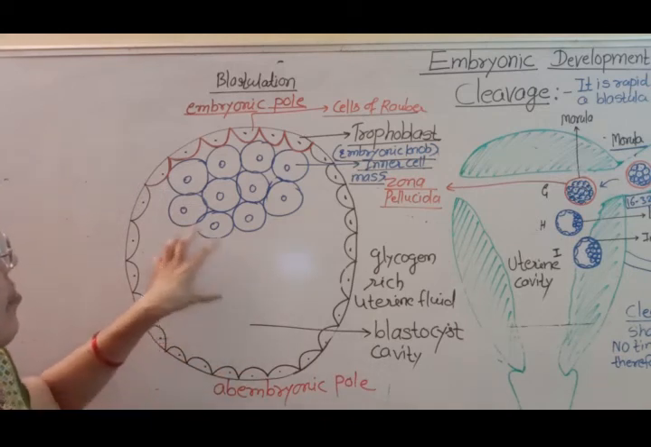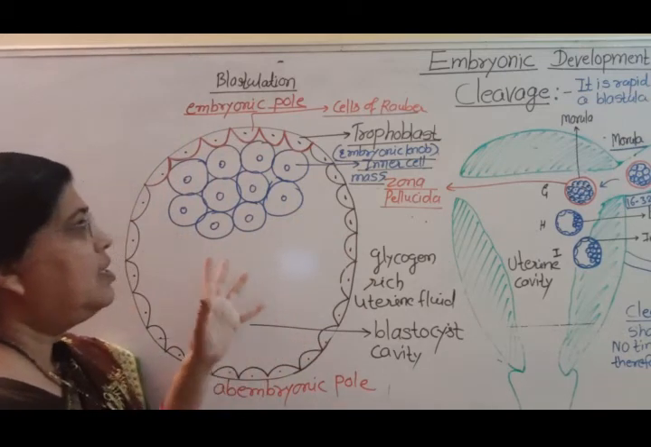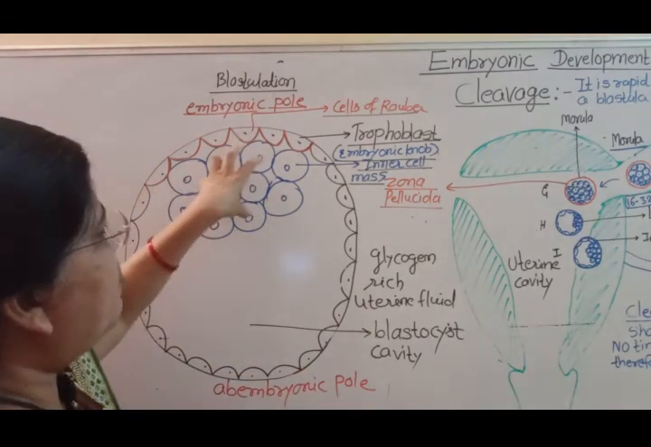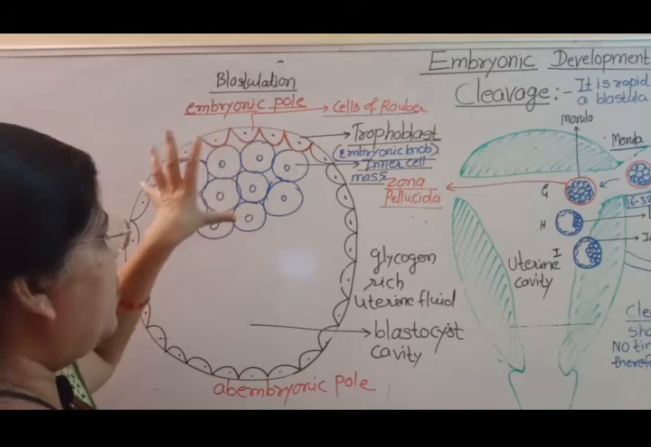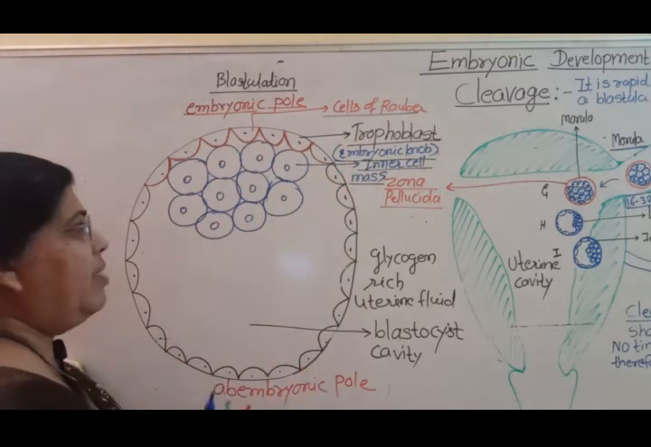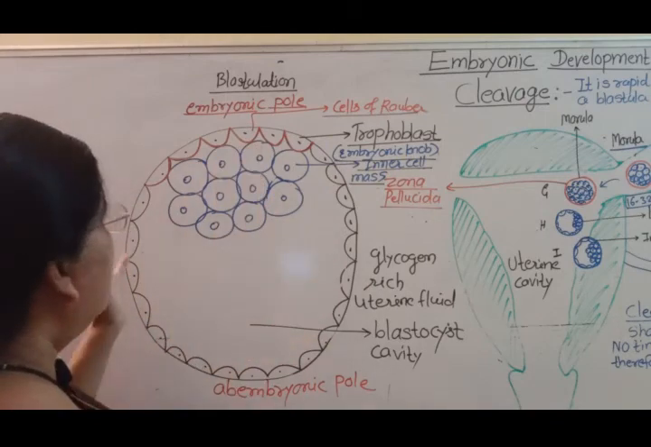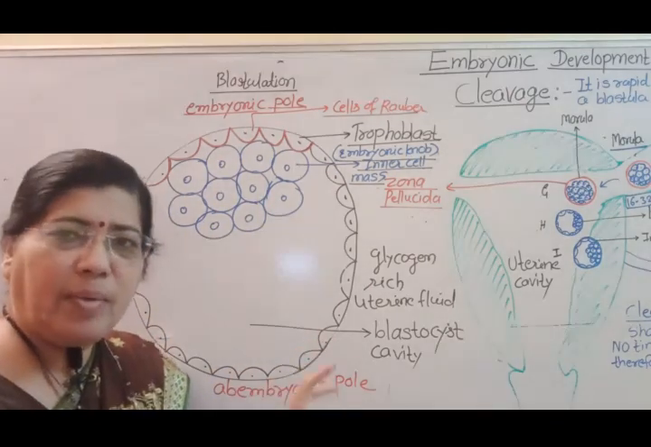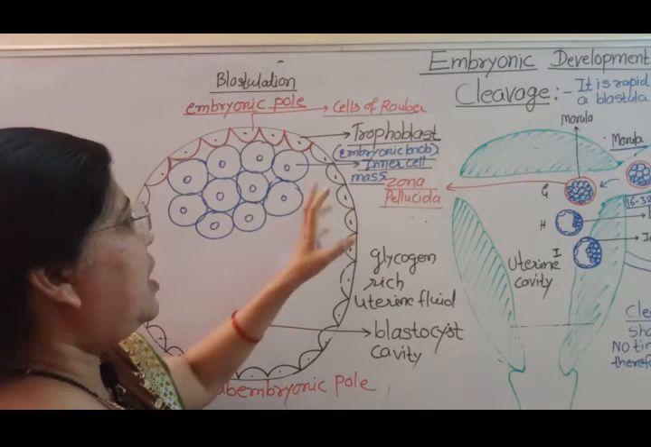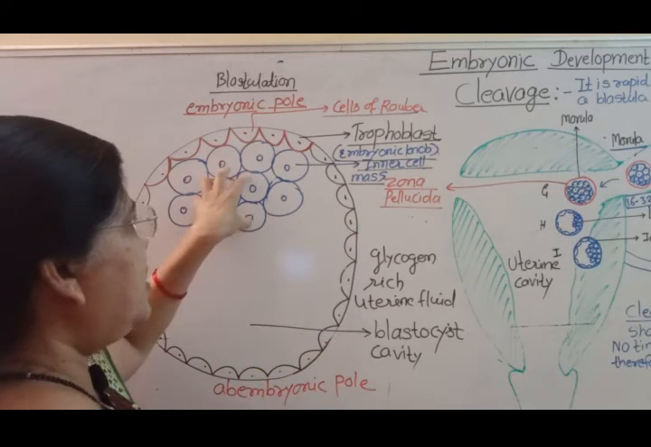This trophoblast layer will form the extra embryonic membrane, but the embryo proper will form from the cells of the embryonic knob. So any part of the embryo does not form from the cells of the trophoblast layer. The whole embryo will form from the cells of the embryonic knob.